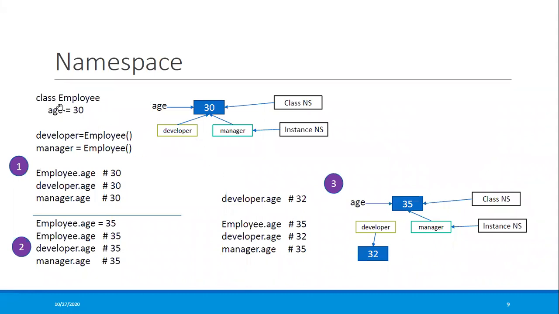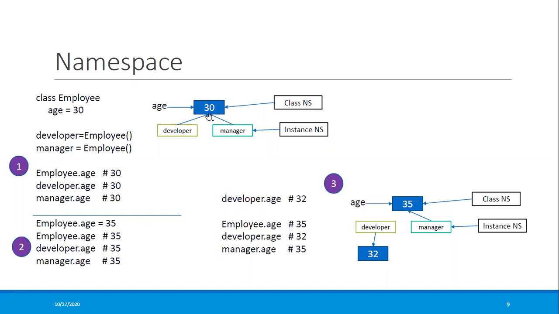So coming to the example, I have a class Employee and I have one variable, age equal to 30. So here you can say I have a name and this is the value. This is the class namespace. And out of that, I have created two instances. One is the developer and another is a manager. So developer is an employee, manager is also an employee.